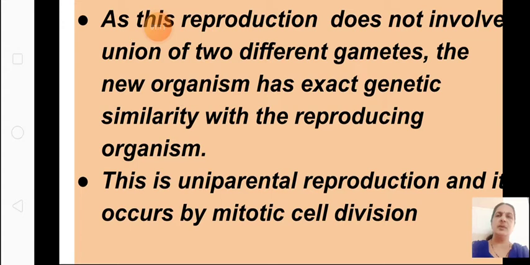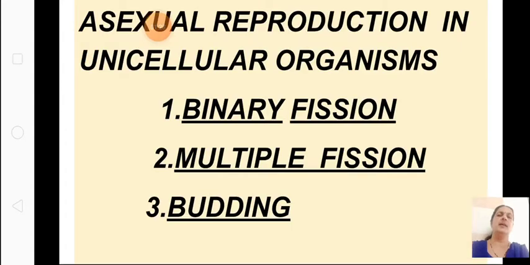So as this reproduction does not involve union of two gametes, the new organism has exact genetic similarity with the reproducing organism. Okay, they will be similar. Okay, and it is uniparental. That means only one parent is involved in this division.